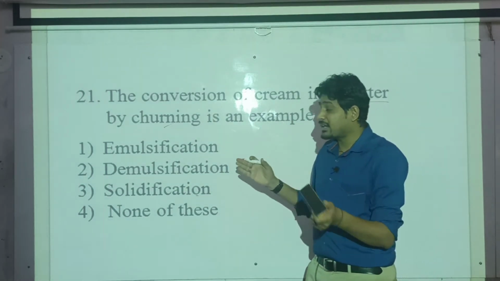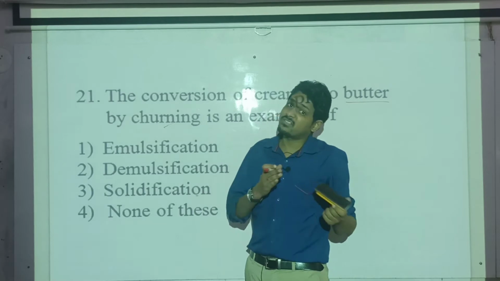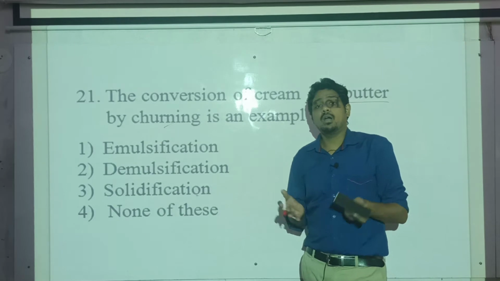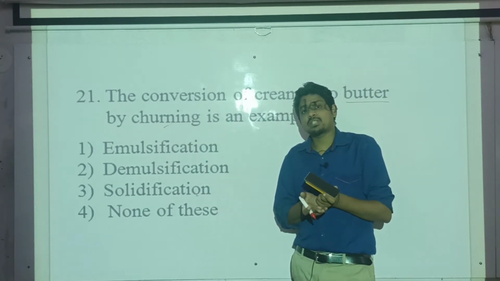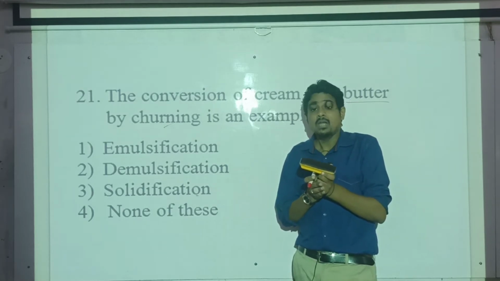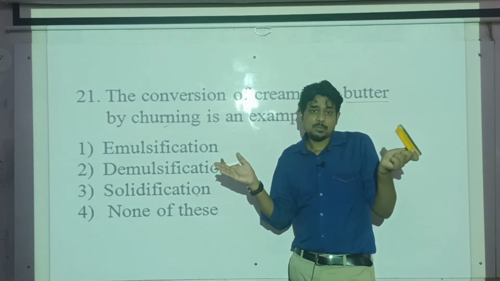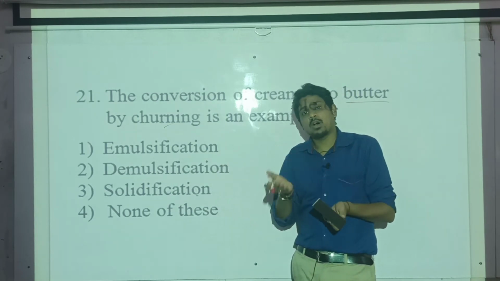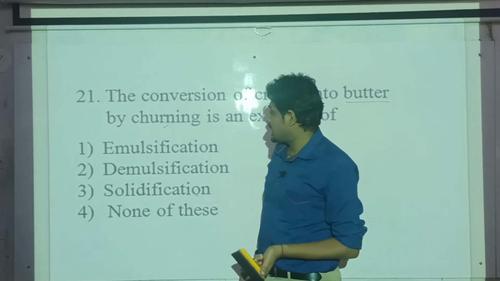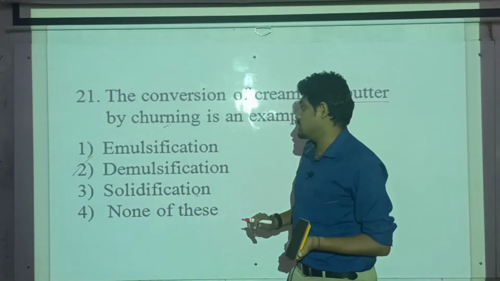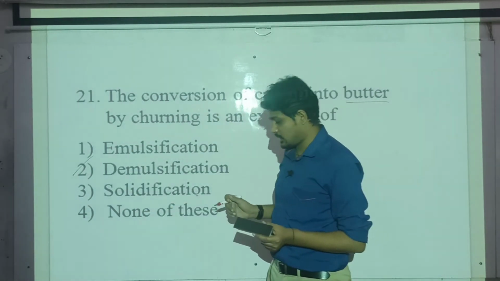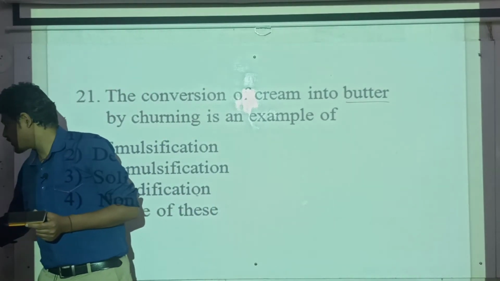Okay, so when we are separating both the dispersion medium and dispersed phase, that part we call de-emulsifying. Emulsification is a process wherein dispersed phase and dispersion medium are held together. When I am separating these two, it is the opposite of emulsification, then we call it de-emulsification. So among these four the answer will be the second, that is de-emulsification. Option number 2. Moving on to the next question.